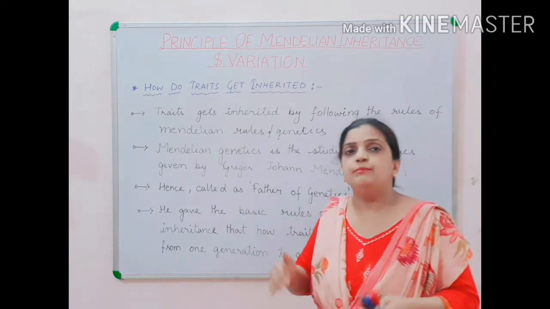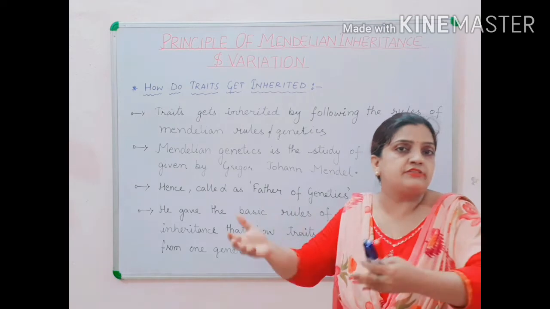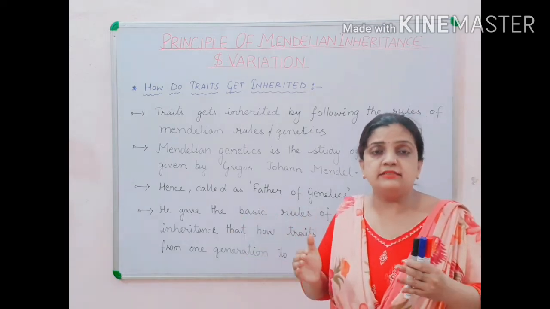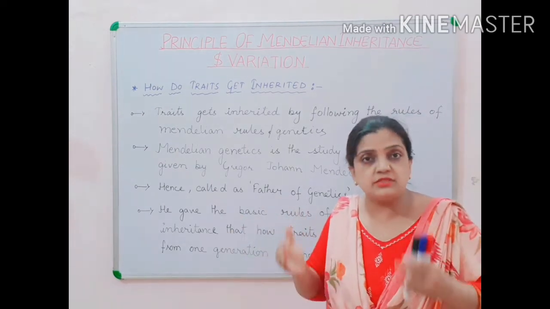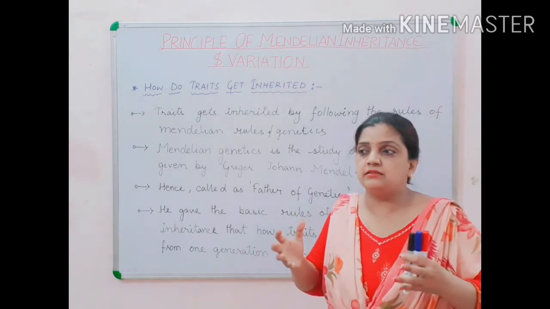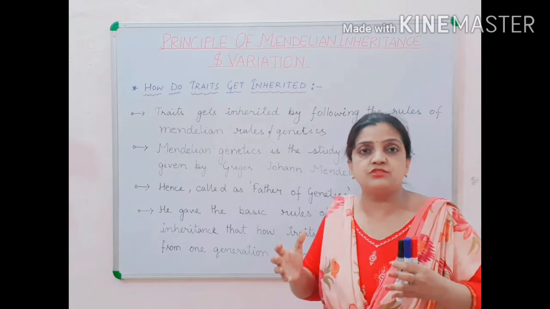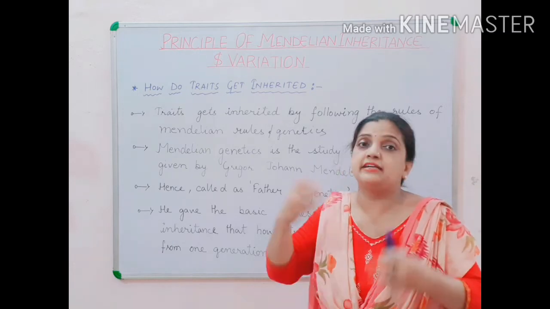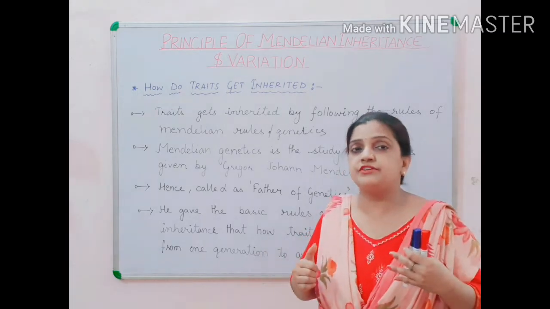Now children, by itself the characters cannot get transferred. They need certain processes, certain rules and regulations. There are many types of genes guiding the characters to transfer from one generation to another.